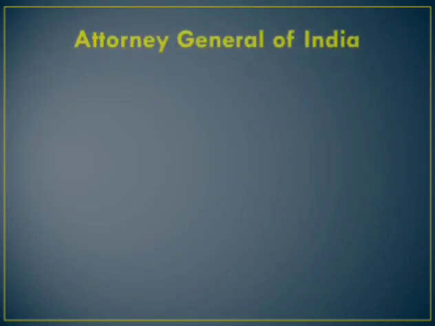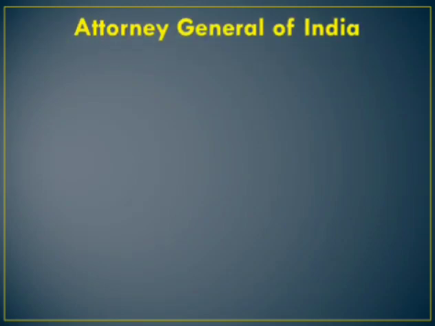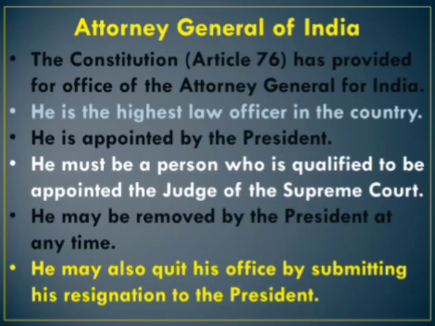In today's class, we are going to discuss the Attorney General of India. The Constitution, Article 76, has provided for the office of the Attorney General for India. The Attorney General of India is the highest law officer of the country. He is responsible to assist the government in all its legal matters.